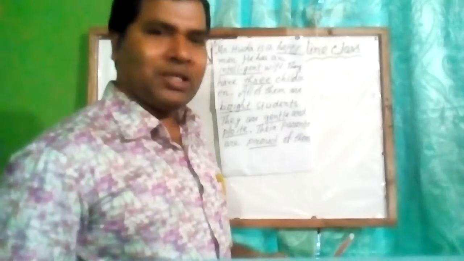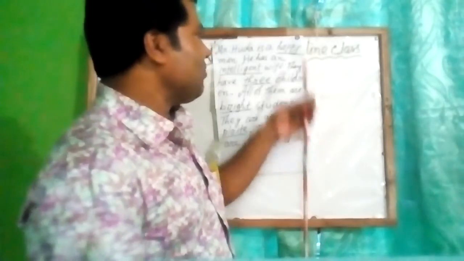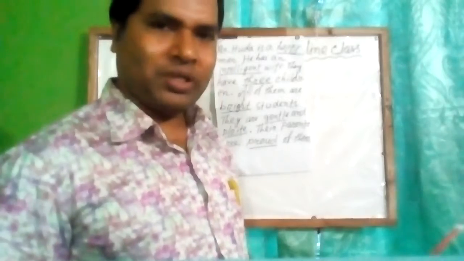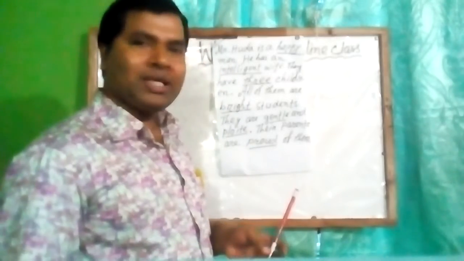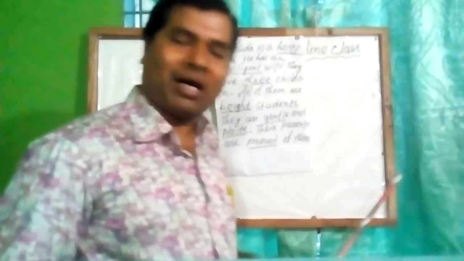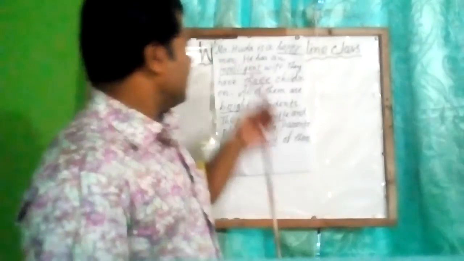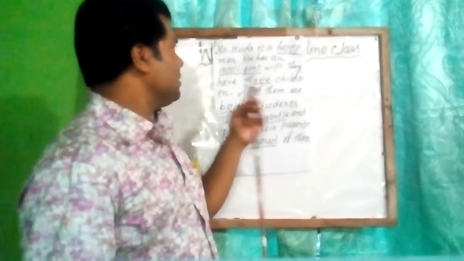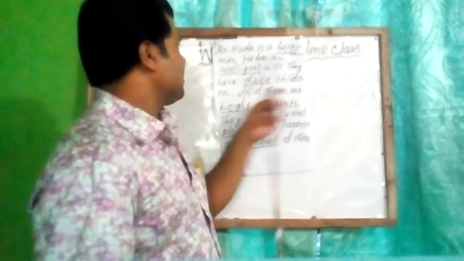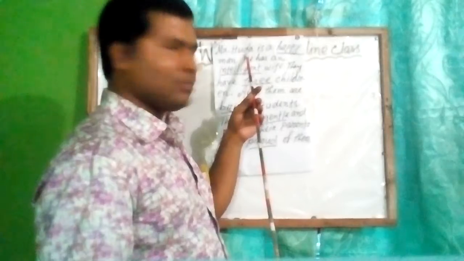Today we will identify the name of the part of speech of these underlined words. From this passage we can see that these underlined words have some functions. Suppose in the first one, happy, it describes the man Mr. Buddha.